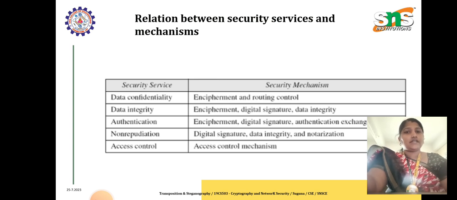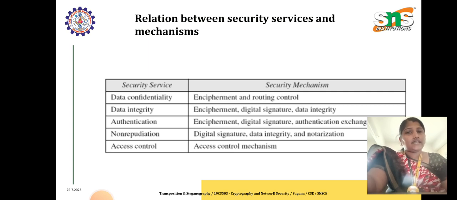Here I have provided the difference between security service and security mechanism. In security services we have five types: confidentiality, integrity, authentication, non-repudiation and access control. In security mechanisms, for providing data confidentiality we have to use encipherment and routing control.